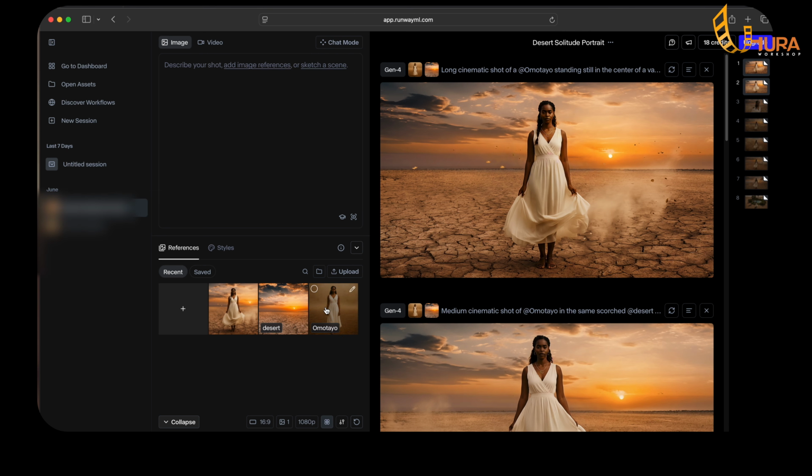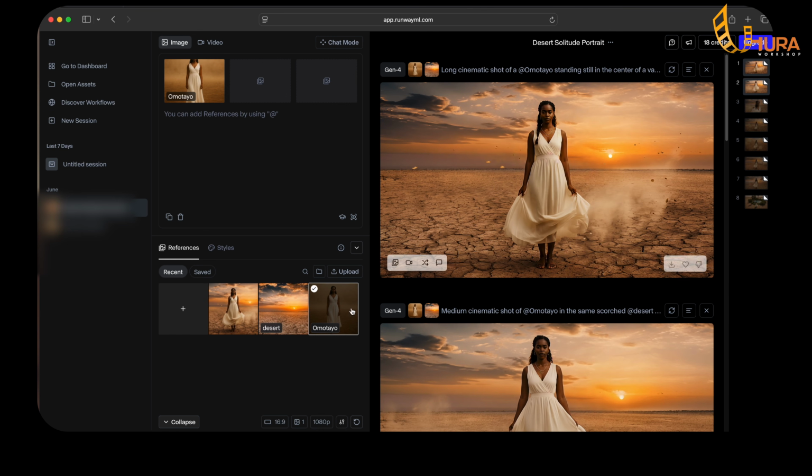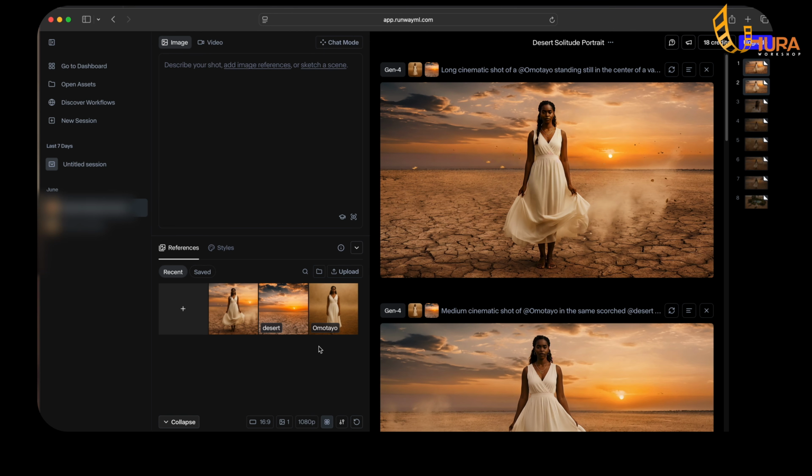I will explain all of this, but let me just make a point before I explain. Now, this is the artist I created with ChatGPT. This image is good, but for the story I wanted to tell, I feel the Scotch head is not as dry as I had imagined it. So what I did was go to Google and download a desert scene. I like this because you can see this Scotch head, you can see the cracks very well. What I wanted to do was bring in both of them and ask Runway to take out the background in the original image and replace it with the one I downloaded from Google.